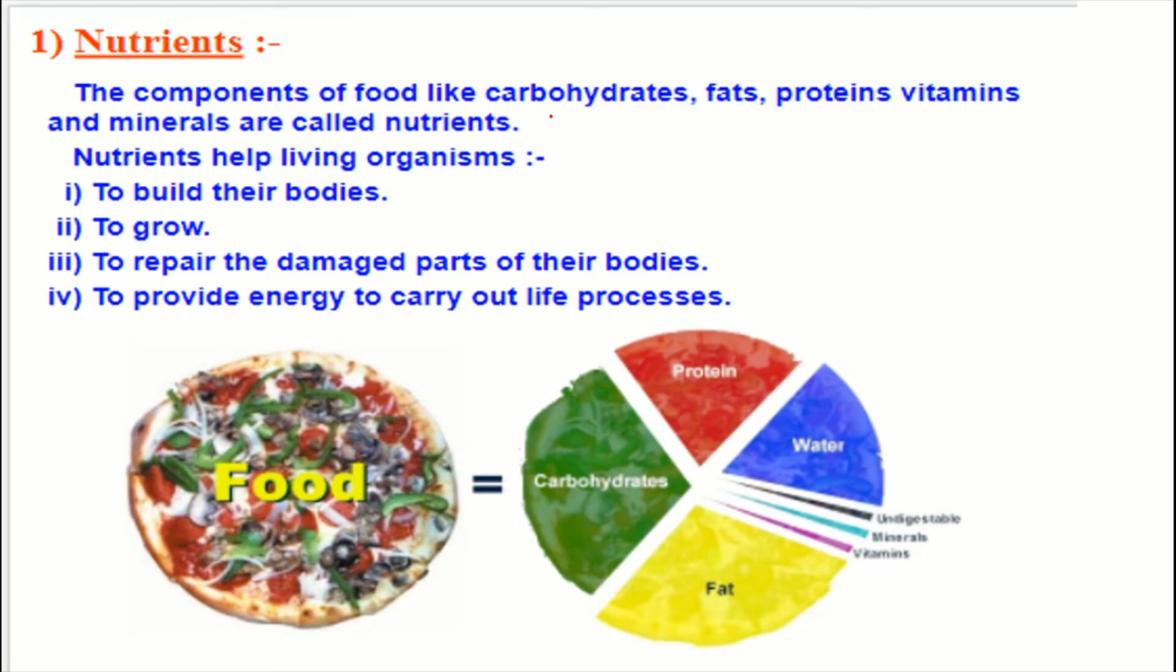In these, carbohydrates give us instant energy, and fats give us stored energy. And proteins are used in bodybuilding. Bodybuilders consume most of the proteins. Vitamins and minerals: vitamins are present in vegetables and fruits. Minerals are present in water and others.